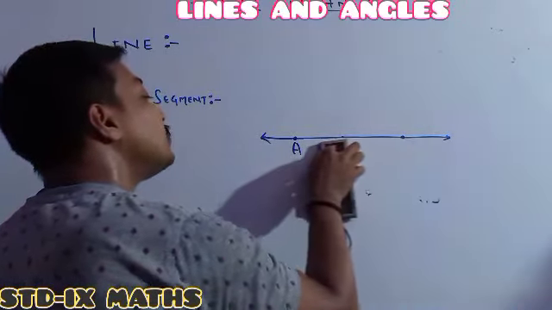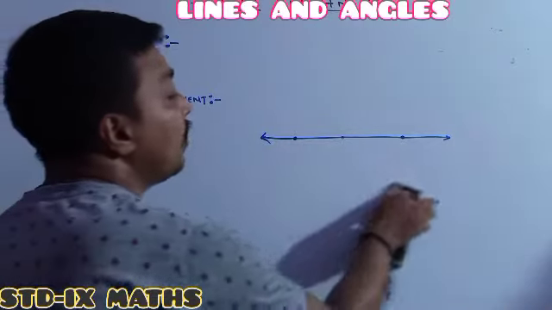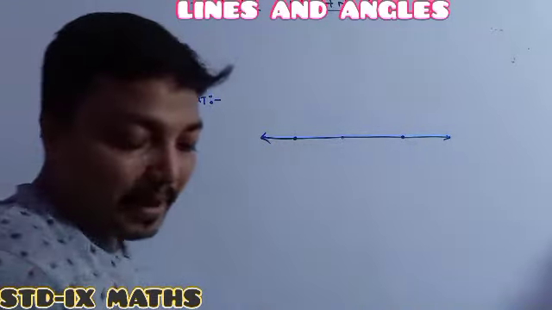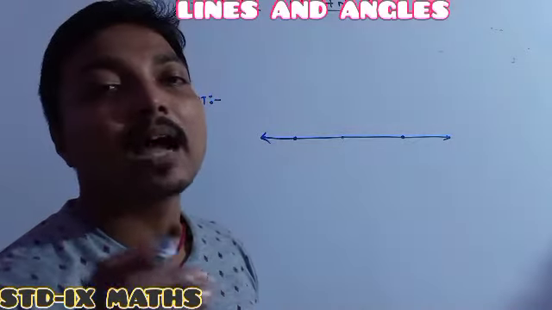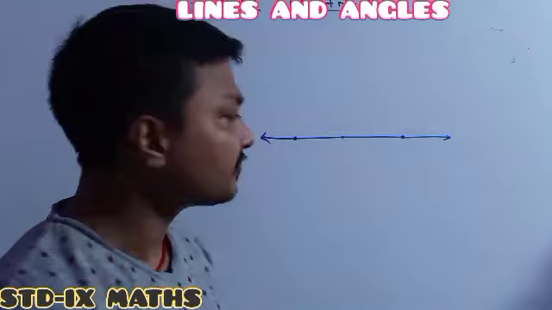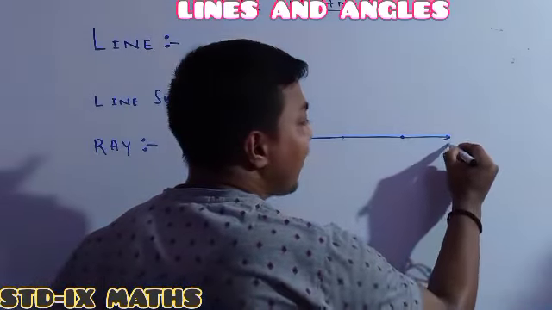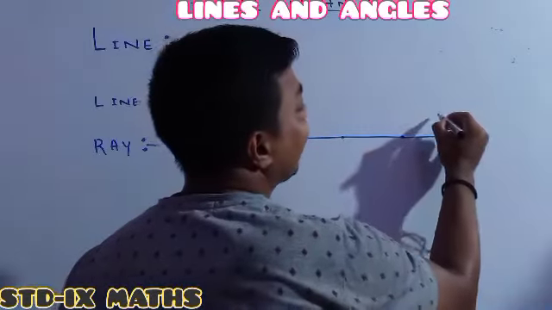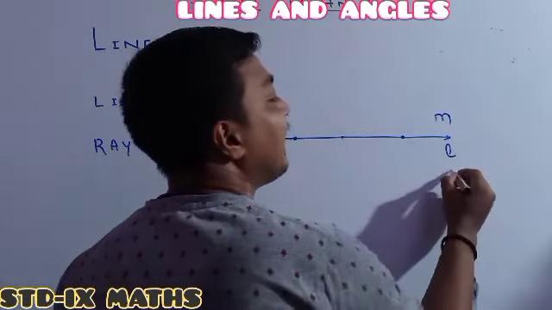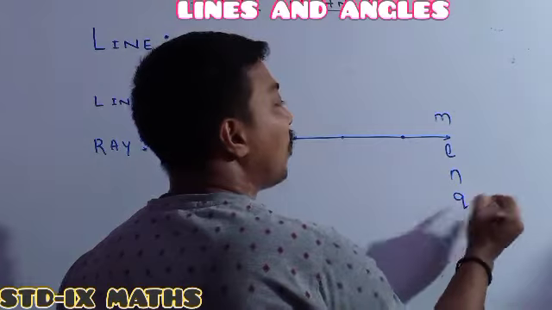Suppose you are not interested in representing the name of the line by using points. One can represent the name of the line by using a small alphabet. One can write it as L. L is this line. Otherwise, one can write M, it is this line, N, it is this line, Q, it is also this line.